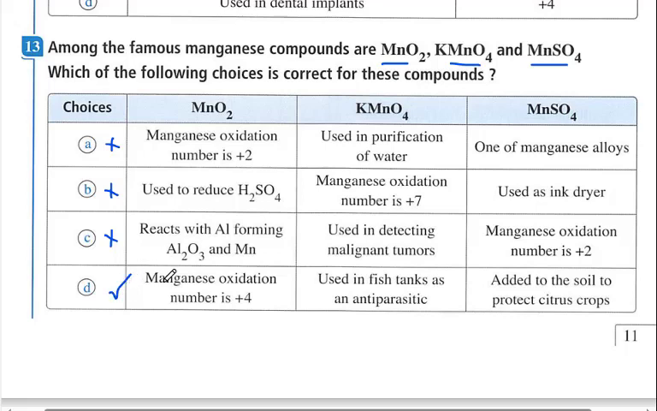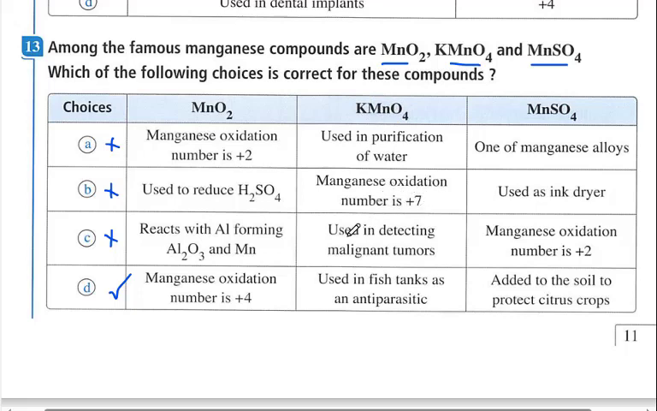Let's check the other choices. Potassium permanganate is used in purification of water. Yes, it is correct. Manganese oxidation state is positive 7. It is correct. Positive 1 on the potassium, and negative 8 on the oxygen, and positive 1. The subtraction between the two is positive 7, which is the oxidation state of manganese. Oxidation state of manganese in potassium permanganate equals positive 7. You have to memorize it.